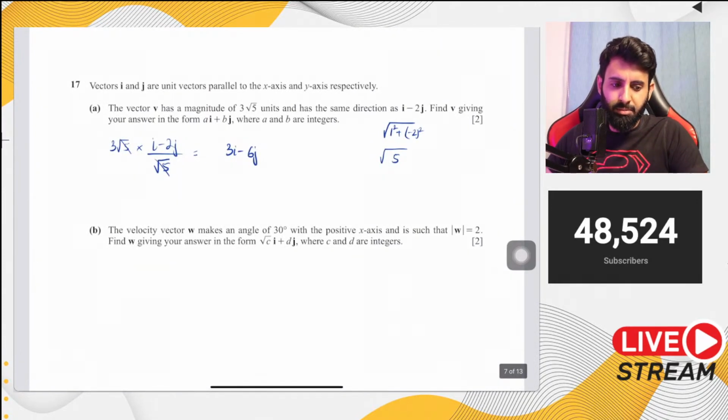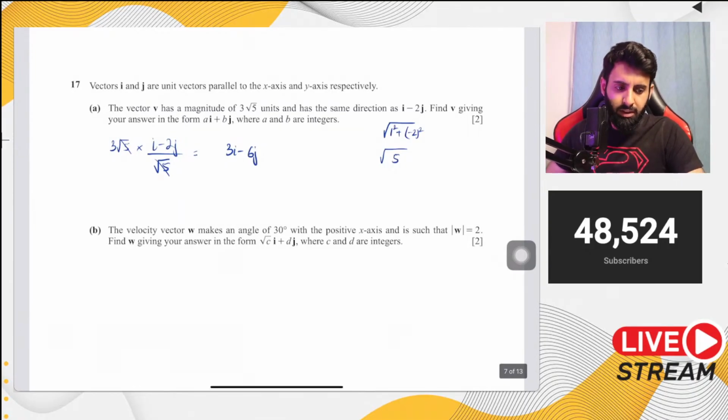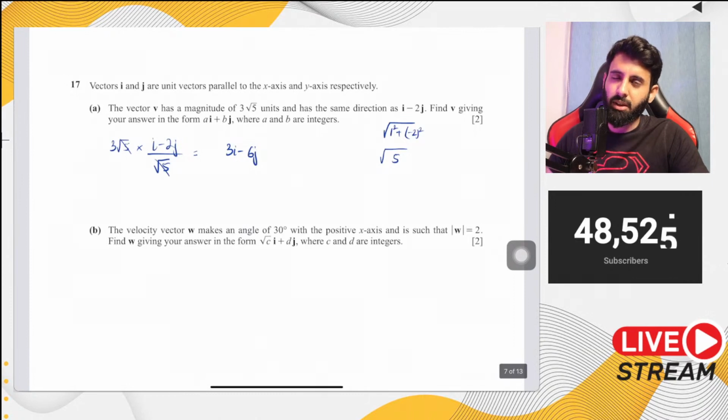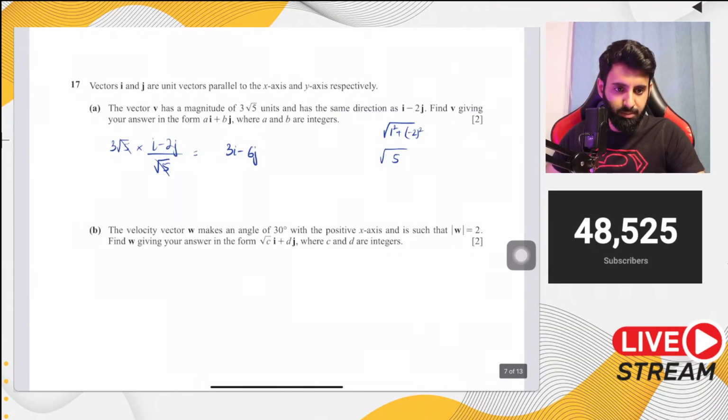Could you do the specimen paper? But the specimen paper is for 2025 and onwards. Aisha, specimen paper is for 2025 and onwards, so it's not entirely relevant for us. Specimen paper always is released every time there is a change in syllabus. There is a major change, which is why the last specimen paper that you will see will be from 2020. Yeah, in 2020, because there was a major change in syllabus, that's why we had the specimen paper.